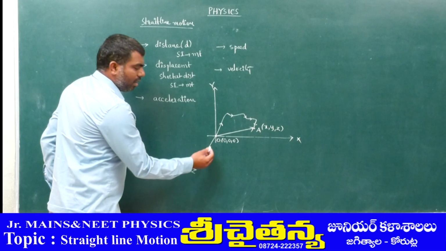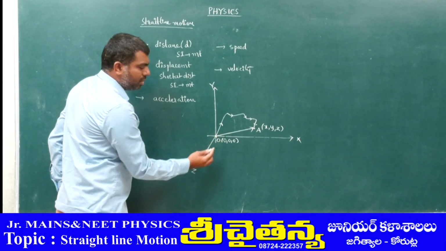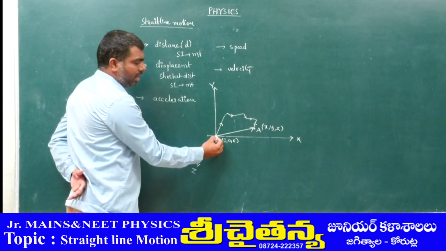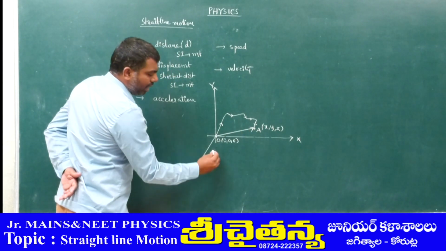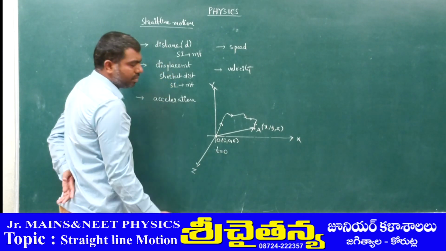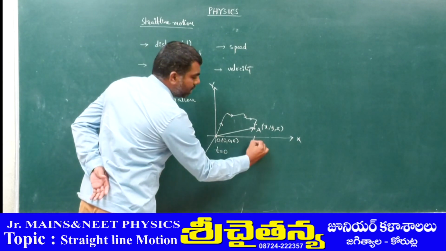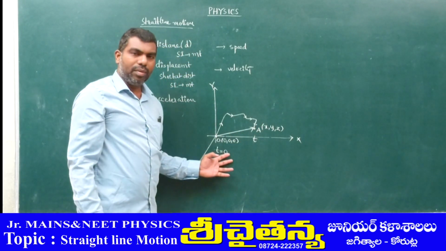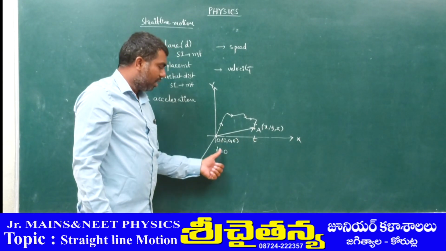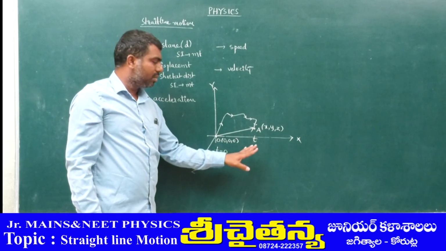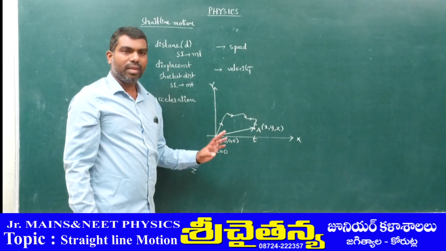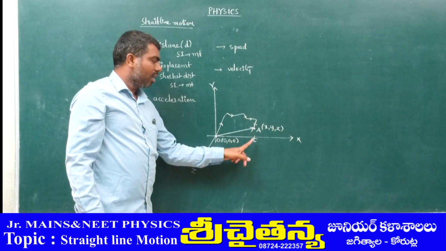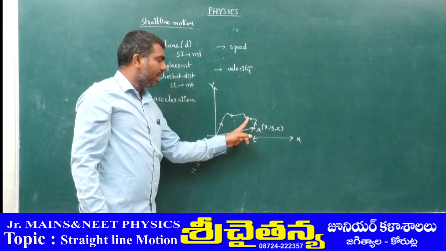Now actually from here the body started its motion and here it ended. In the beginning, let t equal 0, and after t seconds, it reached here. The initial time is 0 and final time is t. That means the time gap from here to here is t minus 0, which is t. So in the time t, this total path is covered.